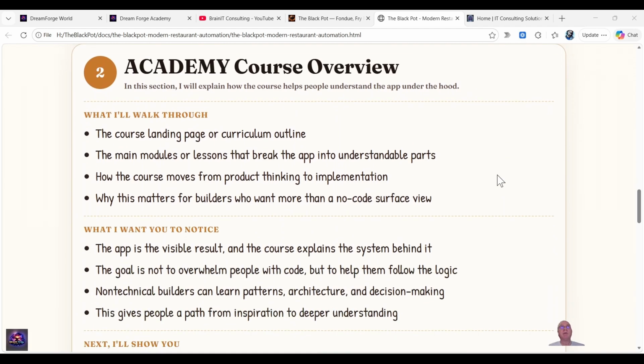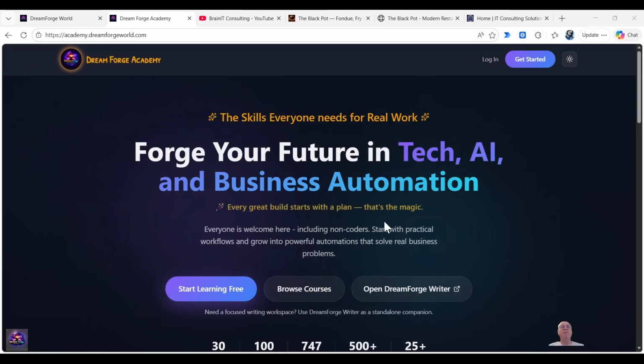We will switch gears a little bit to give a quick overview of the Academy course. So first of all, to get to the Academy that we built, you go to academy.dreamforgeworld.com. If you have an account, you log in. Otherwise, you just click Get Started, or you can browse the courses and classes, which if you're not registered, will let you register.